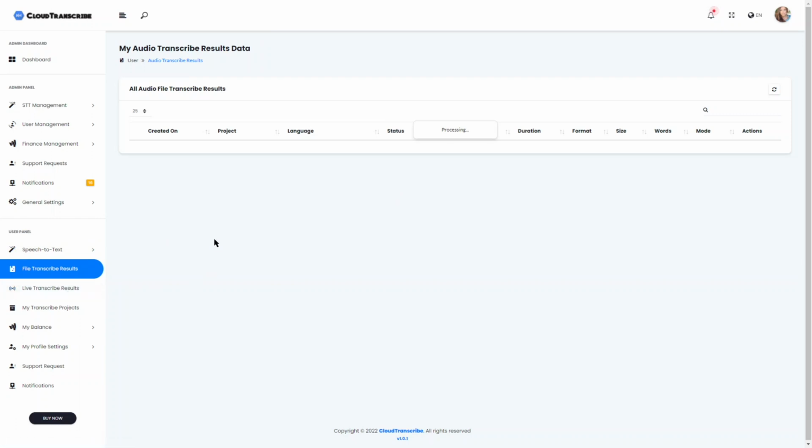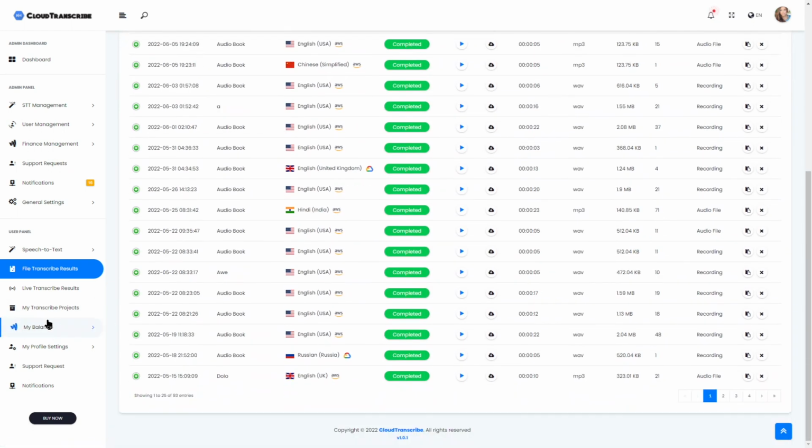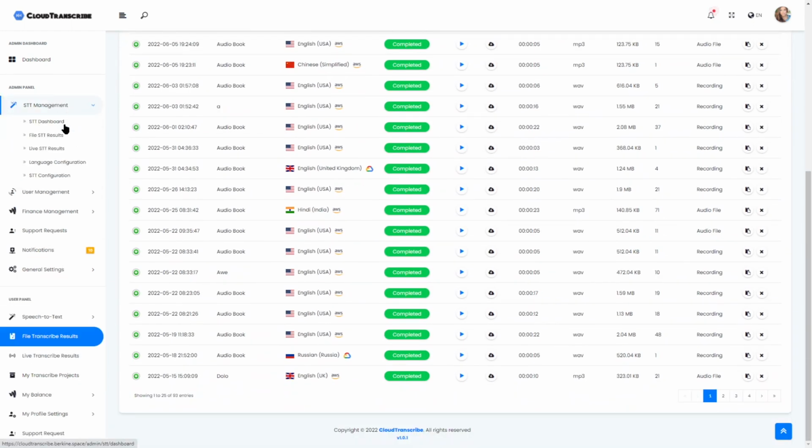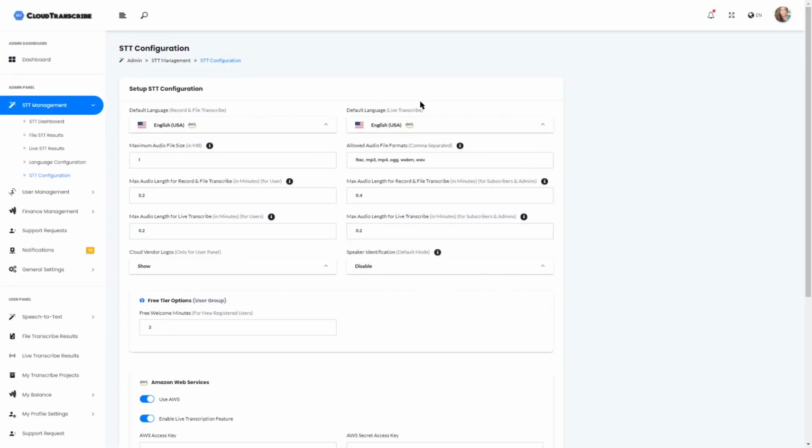The next thing I want to show you is in terms of the other features, especially the billing part. Now, what users are charged for. But before this, let me touch on the configuration part because that will be useful. So in the configuration part, you can set the maximum audio file size, and the limitation is for AWS, the file size cannot be more than 2 GB, and for Google, there is no limitation.